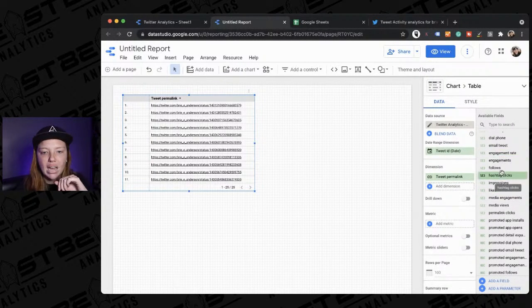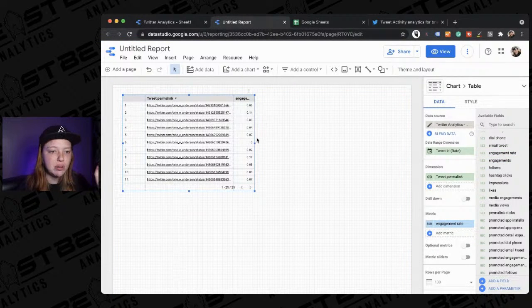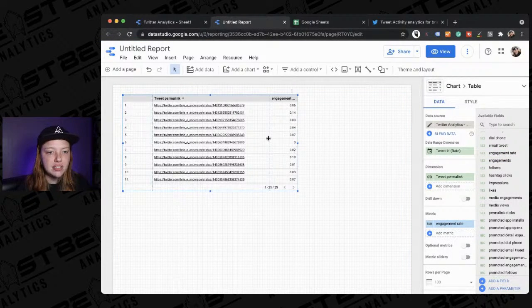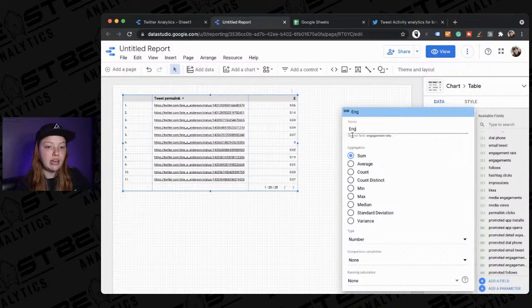I'm going to add some things as metrics, like the engagement rate. So you can see that this is the engagement rate here. I don't like how this looks. So if I hover over where it says sum, it gives me the option to change the name.